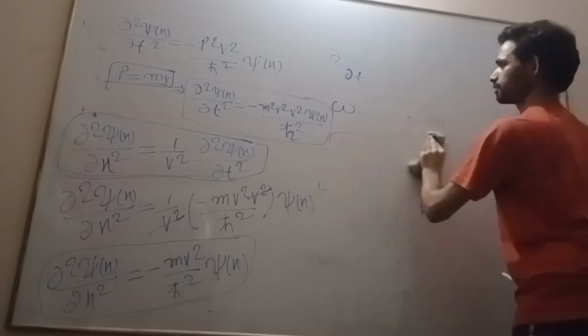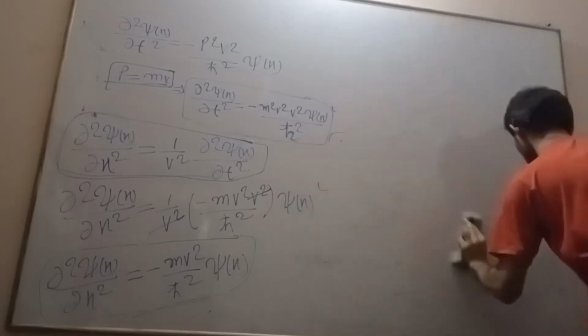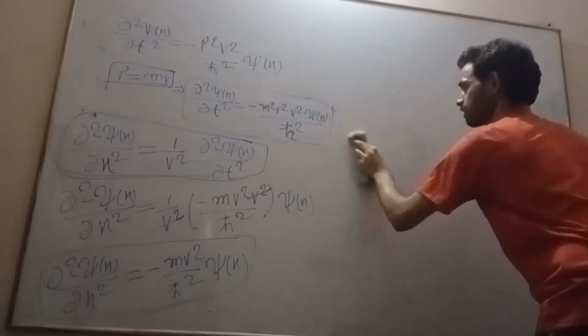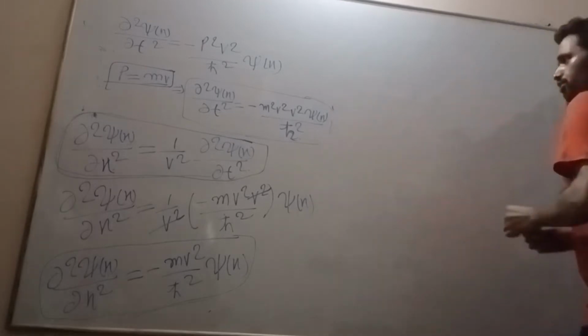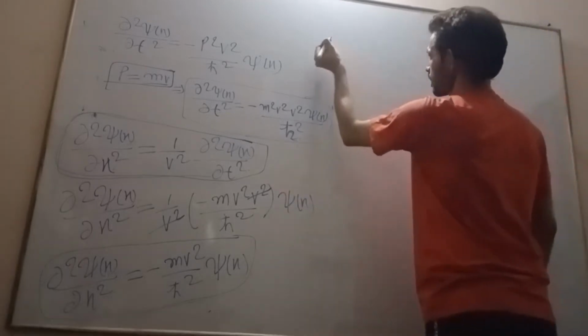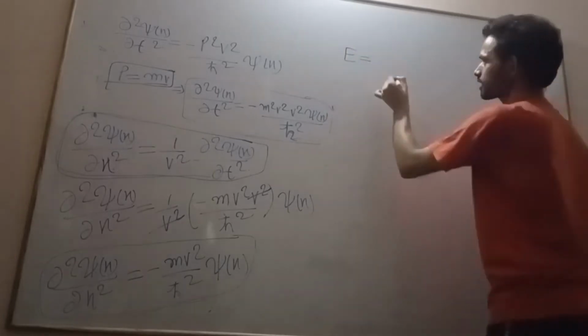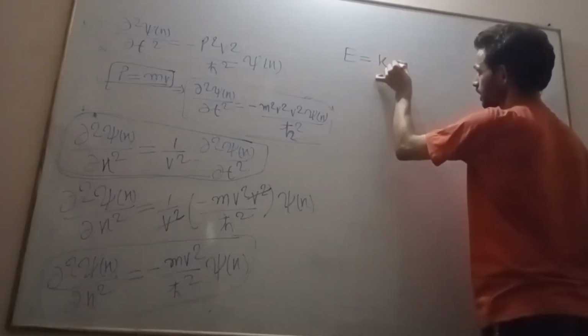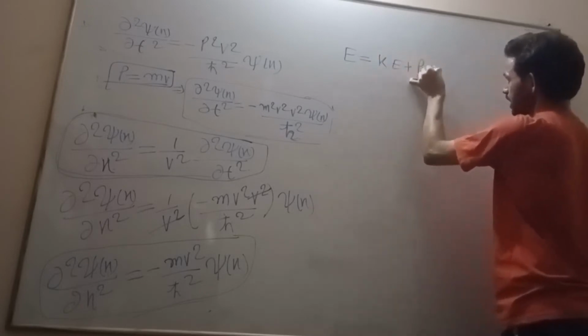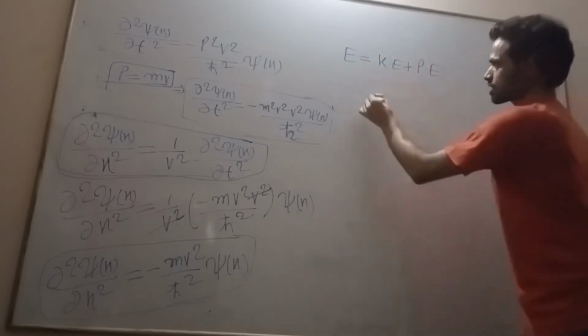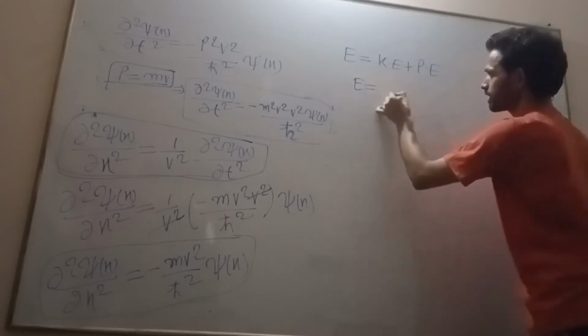So now what will we do? Now you see the total energy of the particle. Total energy of the particle is kinetic energy plus potential energy, and this is equal to, kinetic energy is what?